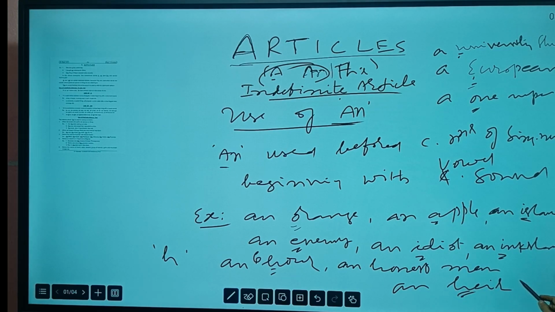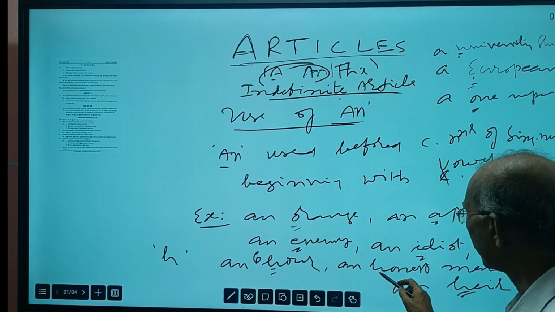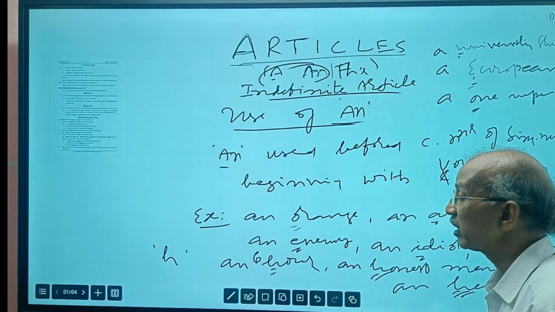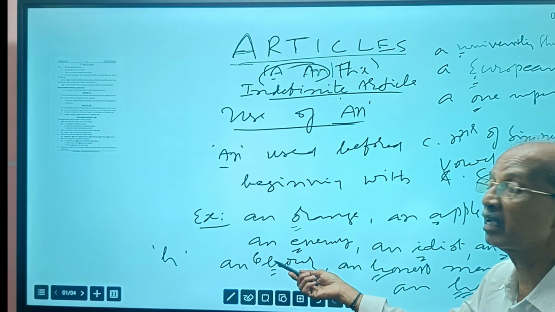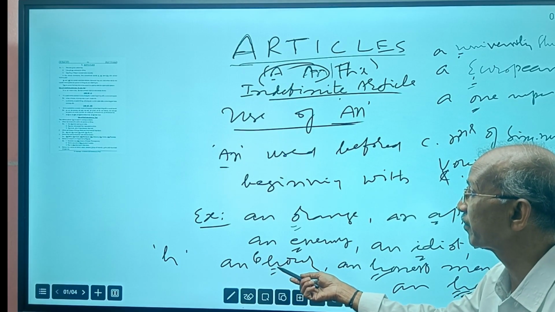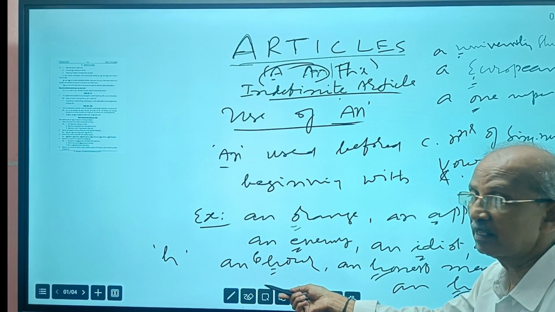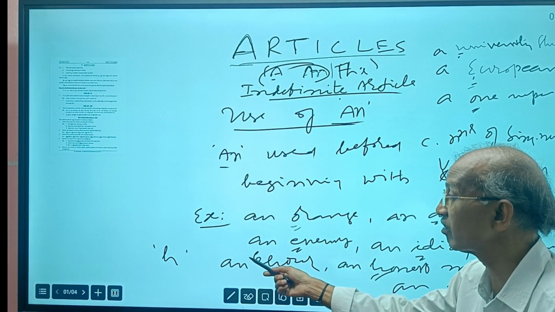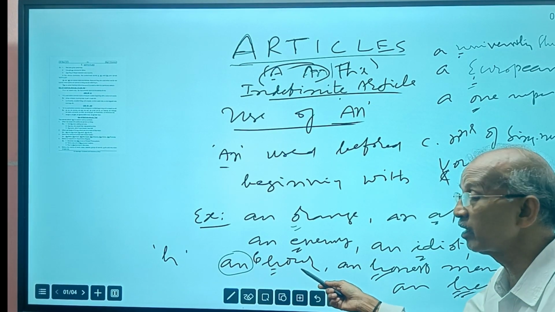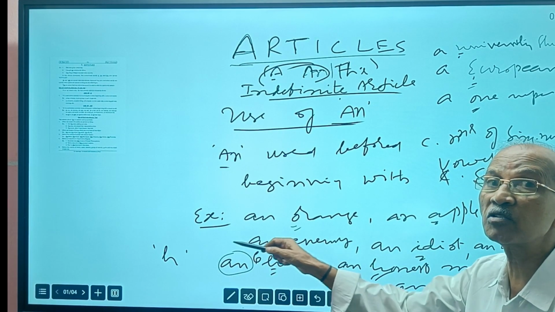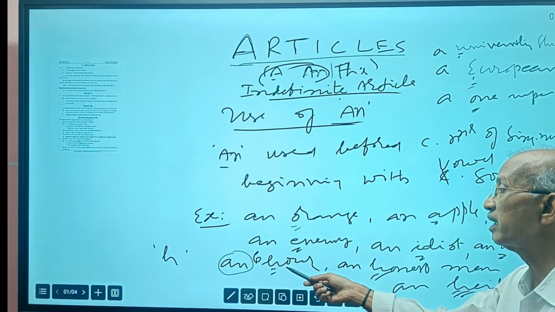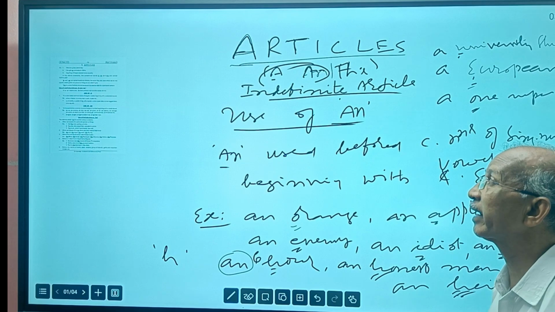An heir to a large property. Here H becomes silent and gives the vowel sound. That's why we use an here. Actually A should be used, but since it gives a vowel sound, we use an there. These words begin with a consonant but give a vowel sound. That's why we use an here.